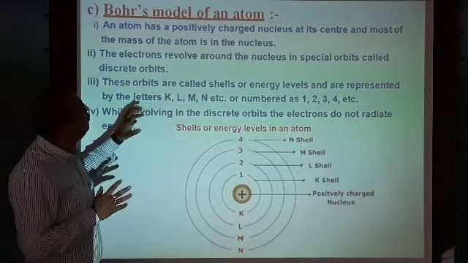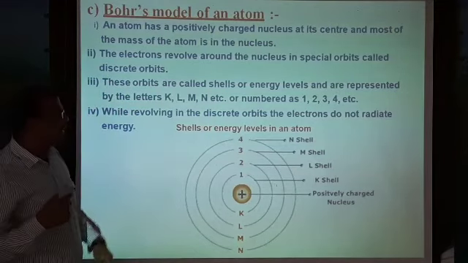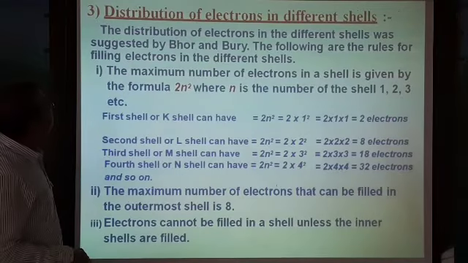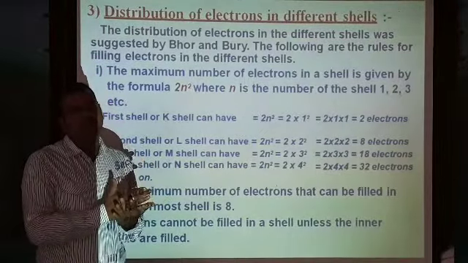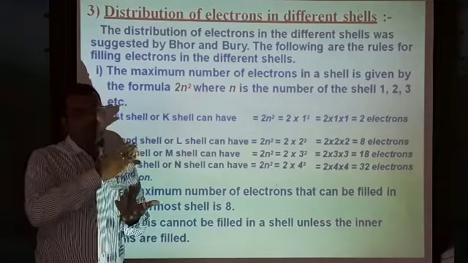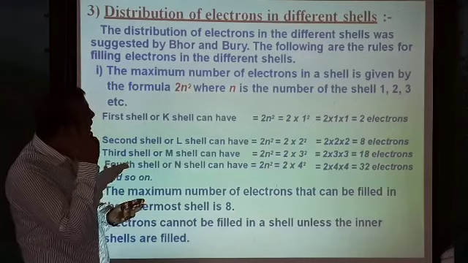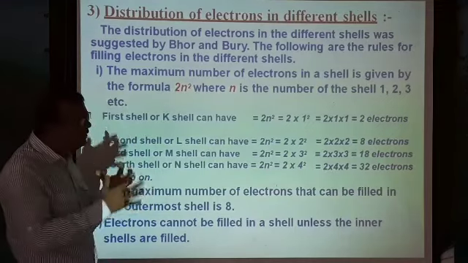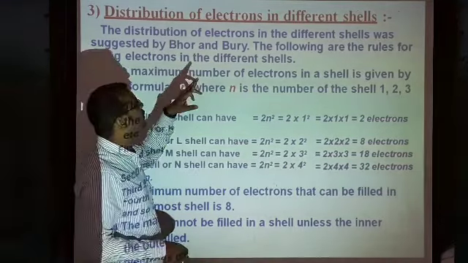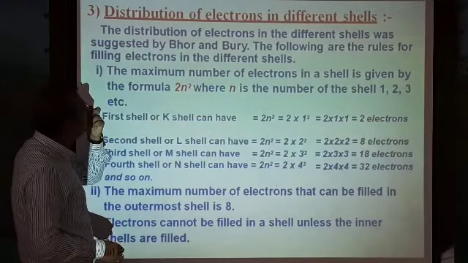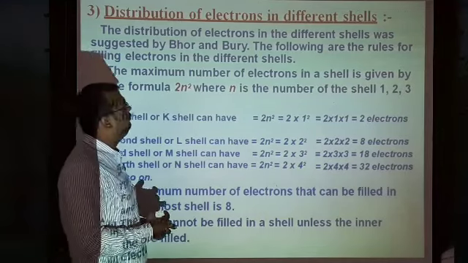So this is Bohr's atomic model, and it is the most acceptable model of an atom. Next is the distribution of electrons in different shells. He said the electrons rotate around the nucleus in definite orbits, which he called shells or energy levels. How can we distribute the electrons into different shells? Let us discuss now. The distribution of electrons in the different shells was suggested by Bohr and Bury. The following are the rules for filling electrons in the different shells.